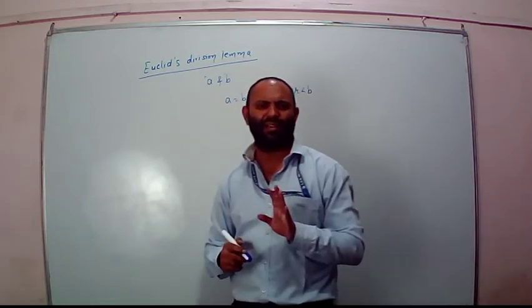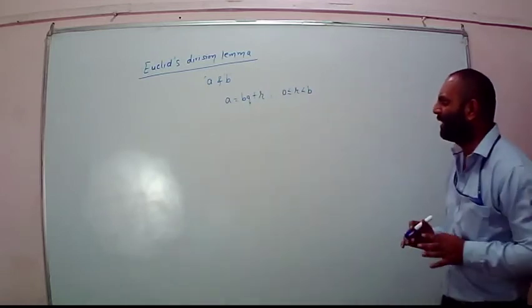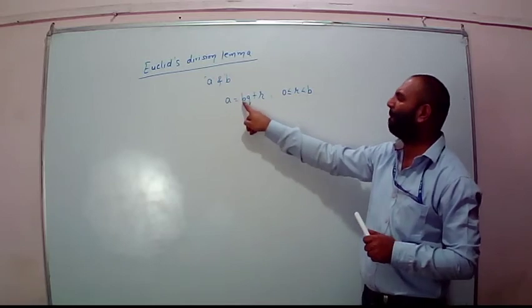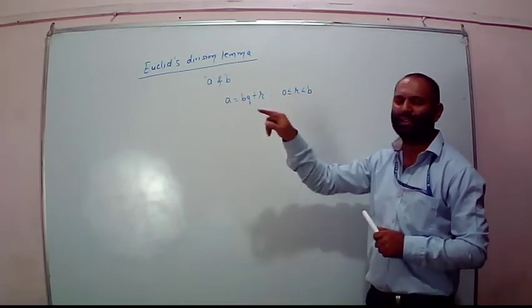Now what is it saying? Try to understand it. If I divide a number a by b, then q is the quotient and r is the remainder.